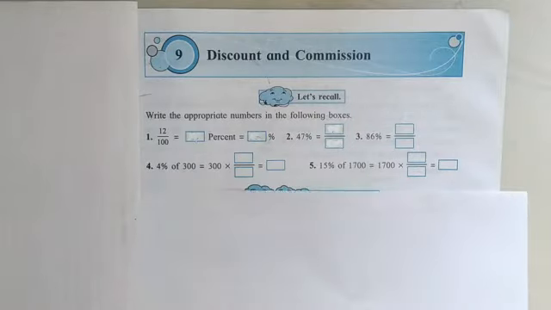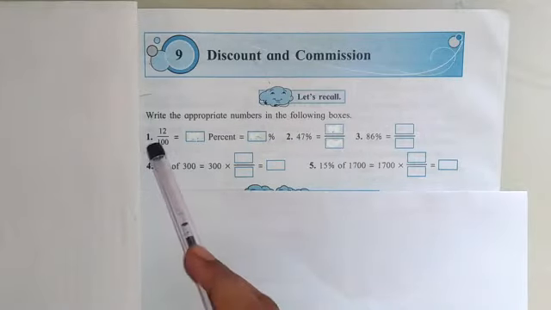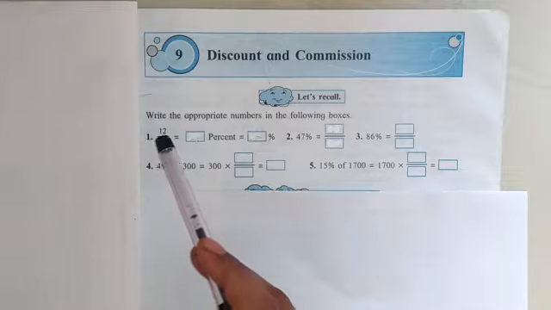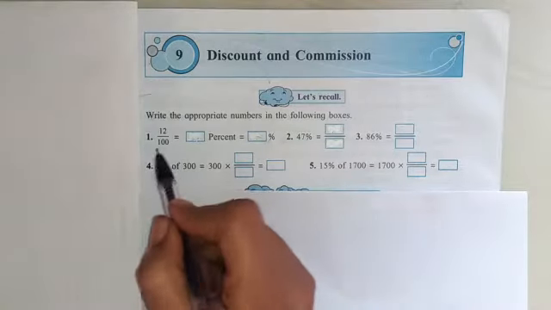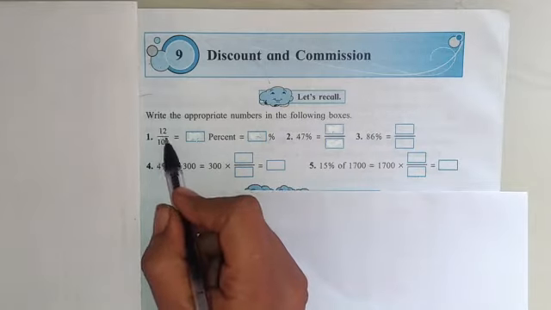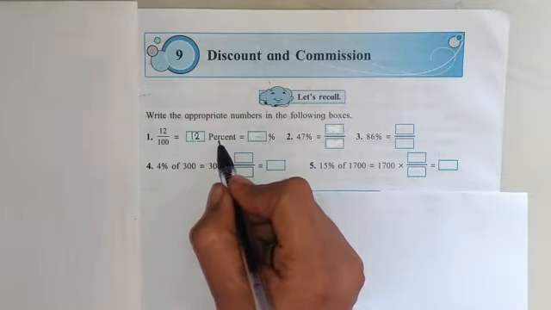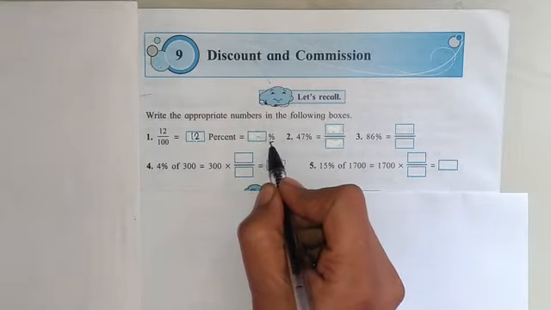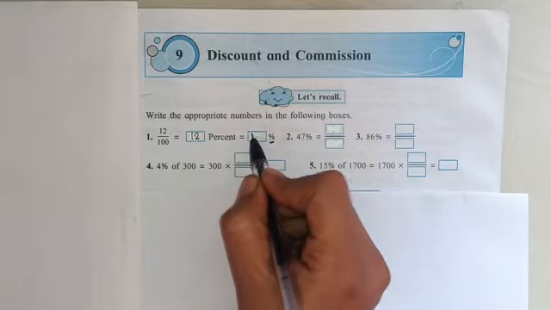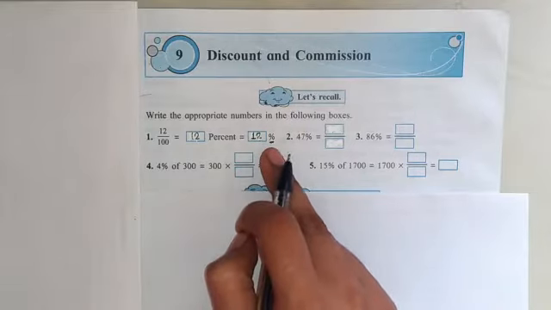Here a few examples are given on page number 51, where we have to write the appropriate number into the box. The first number given is a fraction, 12 upon 100. Here the denominator is 100, which means we can write this number as a percentage. So it will be 12%. We write the number 12, and instead of spelling out percent, we write the symbol of percentage. So we write this figure as 12%.